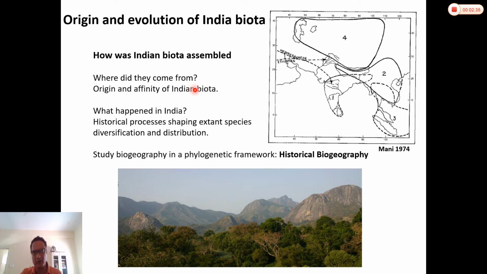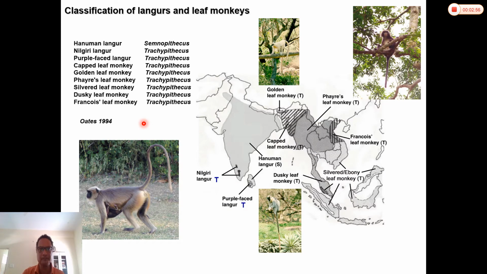Where did they come from? So basically origin and affinity of Indian biota. After they got into India, what really happened? What are the historical processes that shaped their diversification and distribution? And we use phylogenies to understand this, and this area is called historical biogeography.